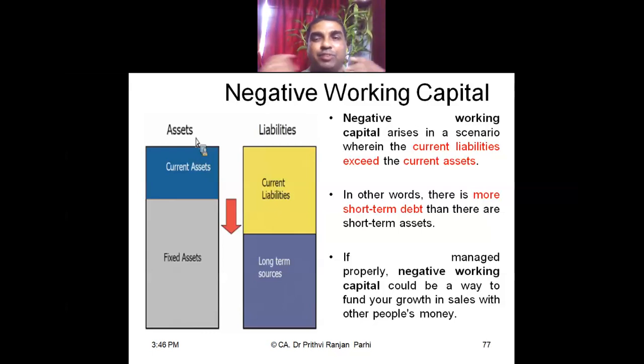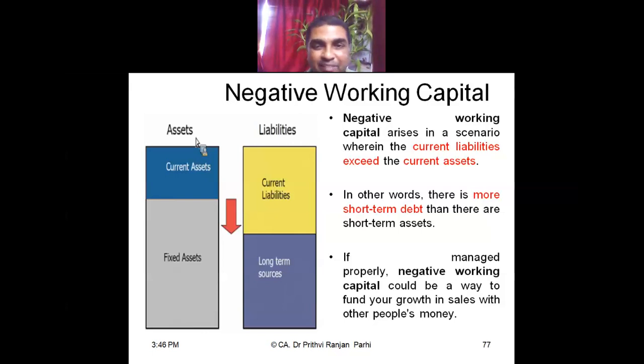You see, net working capital we understand as the difference between current assets and current liabilities. In case current liabilities are more, as you can see in this figure, then you can understand there is a negative working capital. Okay, that is more current liability. Normally it is considered a negative sign, but sometimes it can be used in a positive manner also. More current liabilities means people are giving you more credit, more creditors are there.